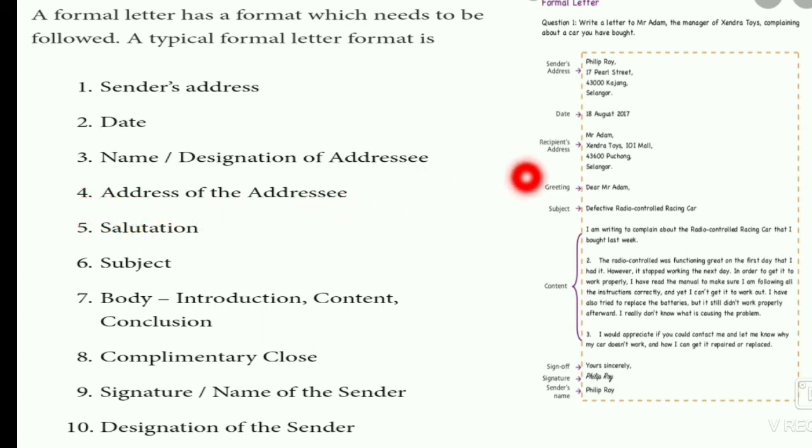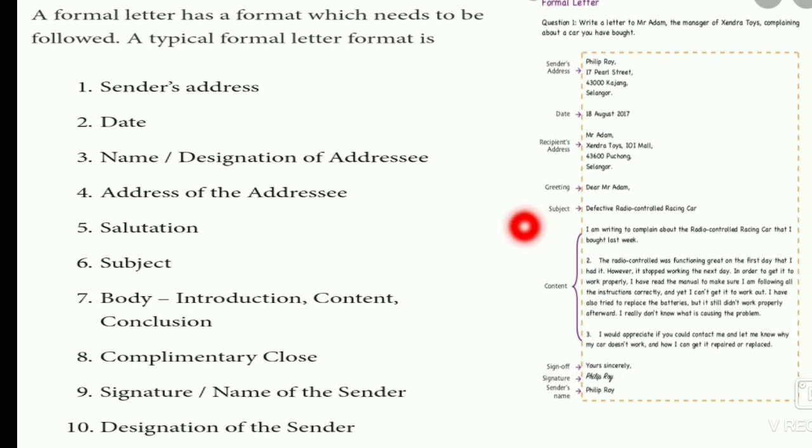You have to write 3 lines: the colony and quarter numbers, the place name, and the pin number. The fifth step is the salutation. Salutation is generally used as a wish, and you can write dear sir or dear madam.